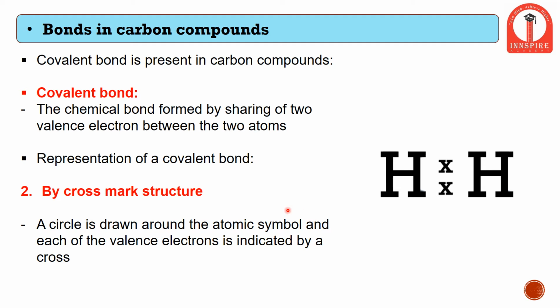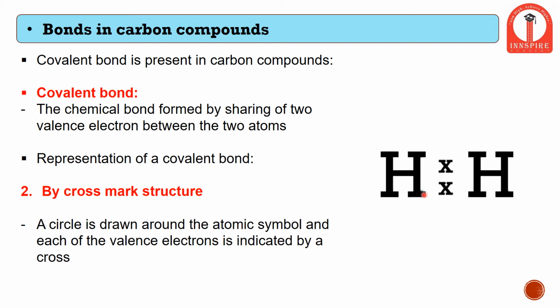As we studied in the dot structure, instead of a dot, any electron can also be drawn or represented in the form of a cross mark, and the structure which includes a cross mark in order to describe the structure of a covalent bond is called a cross mark structure.